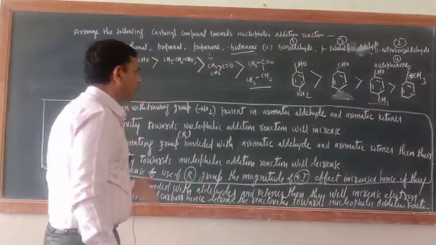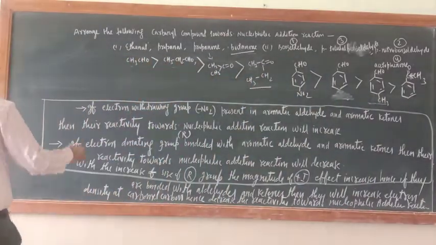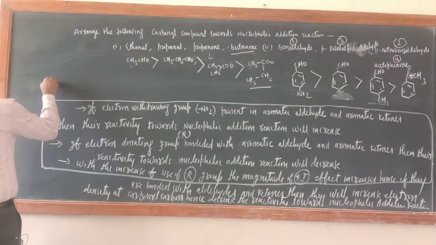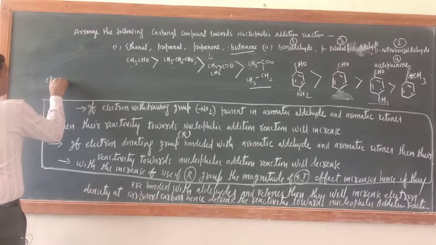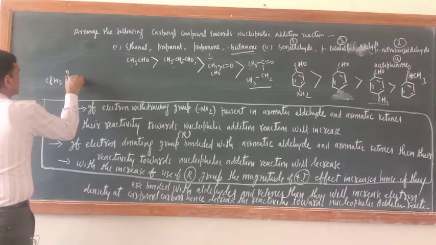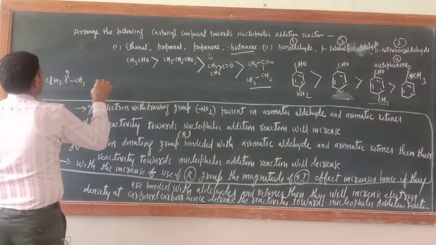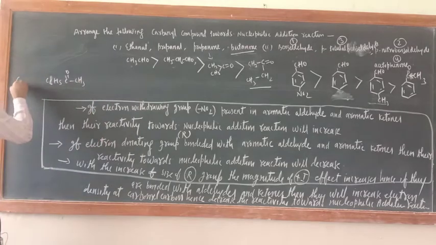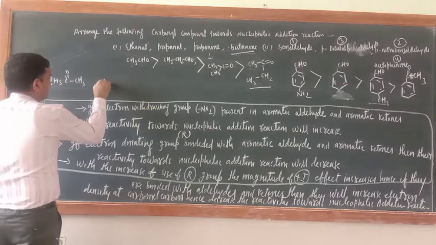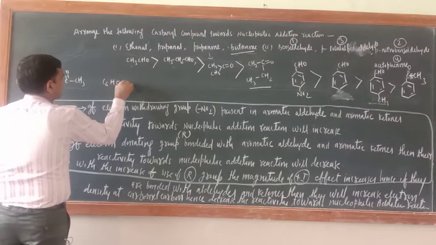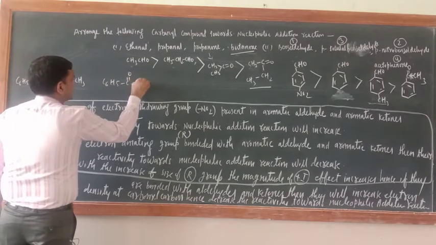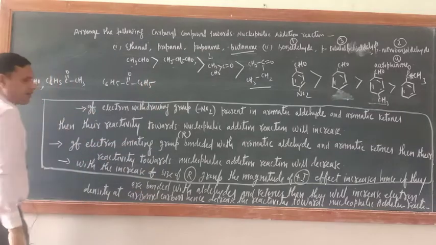So this is the order. Similarly, suppose I am giving you these compounds. Now, C6H5COCH3, another one is benzaldehyde, C6H5CHO, and another one is C6H5COC6H5. So what is the order of reactivity?